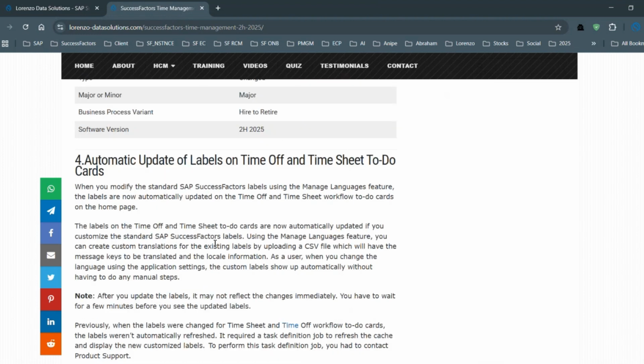Now when you modify the standard labels using your language features or your configure object definition, if you want the system to display them on the cards for a particular language, then you have to go to manage languages and update the labels. Then automatically the timesheet cards, when they relate to the workflow, will display the changes that you make.